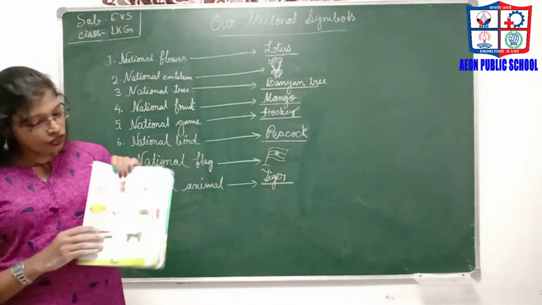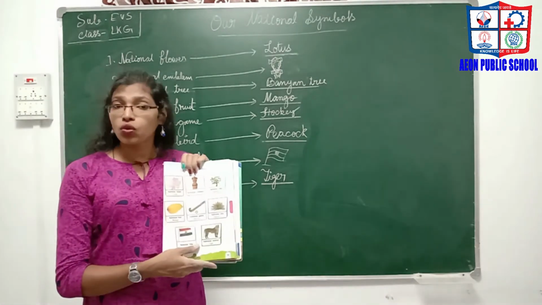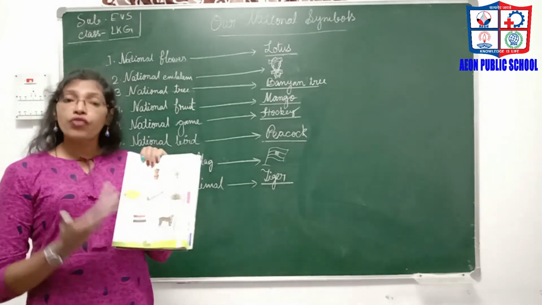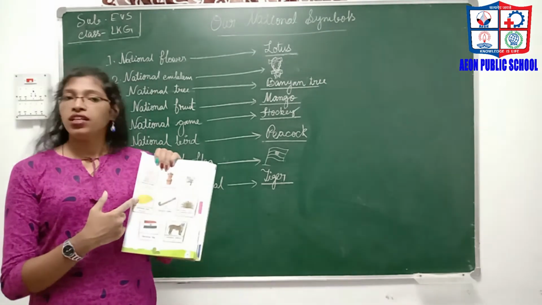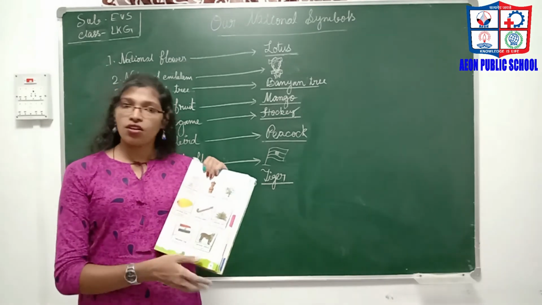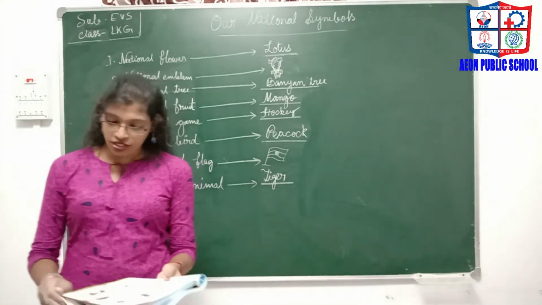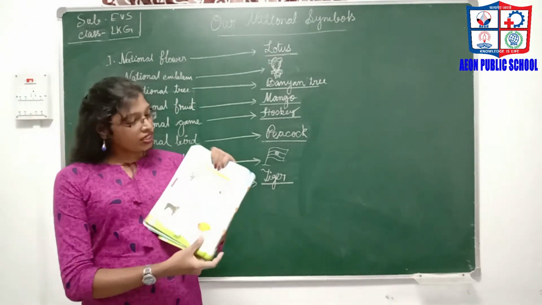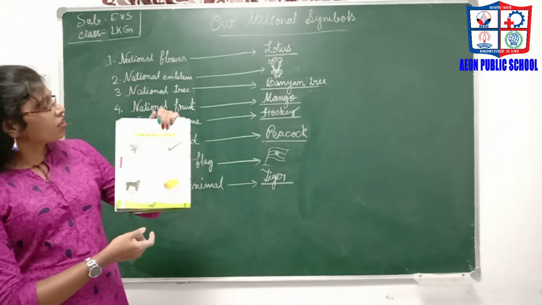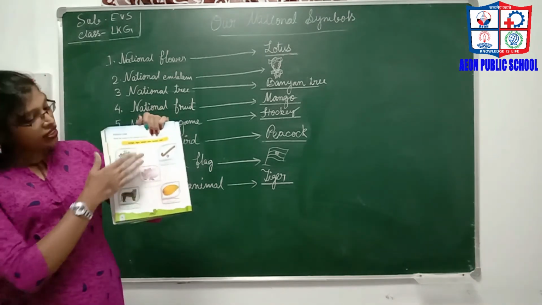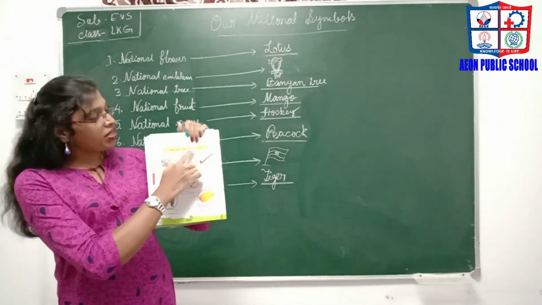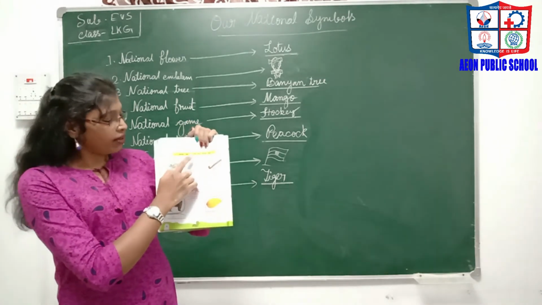You have to recognize the pictures so that you can understand. If I ask you to show me our national fruit, then you have to touch this one. In this way you have to recognize them. Now turn over the page, page 64. Here you have to recognize the symbols. The symbols are here, but you have to name them, and the names are mentioned here already for your help.